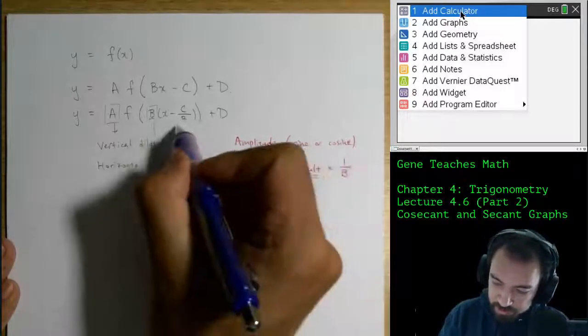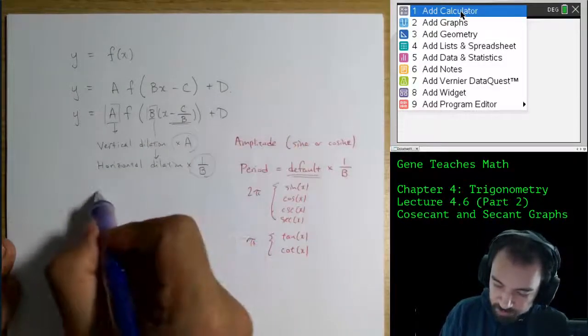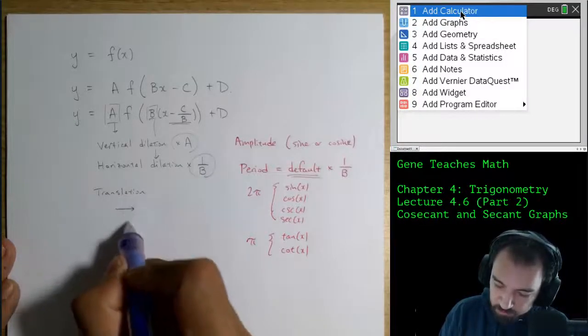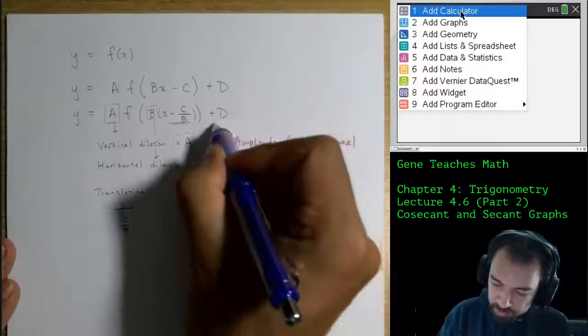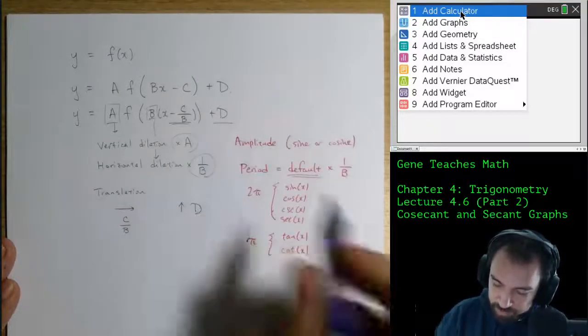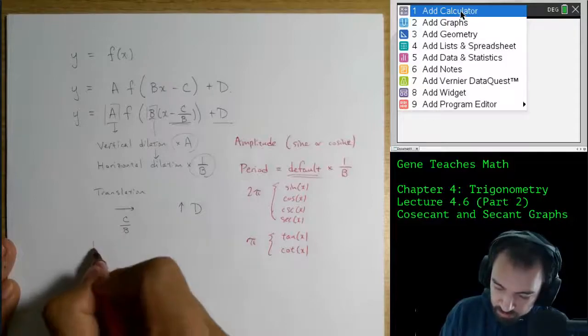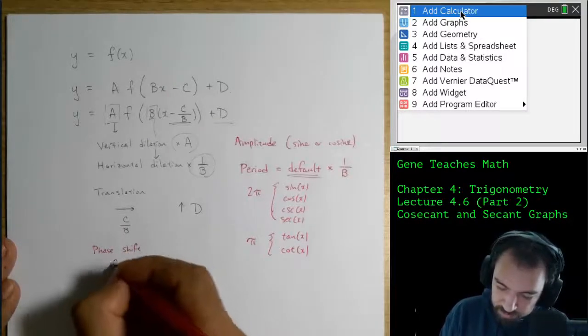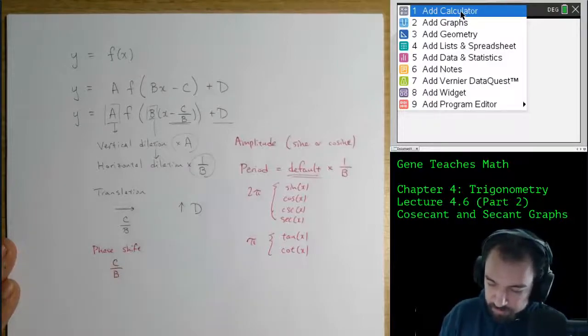And then we said this c over b right here is going to be a translation toward the right. It's going to be right by c over b. And then this right here is going to give us an up by d. And this idea said, oh, so the phase shift is c over b.